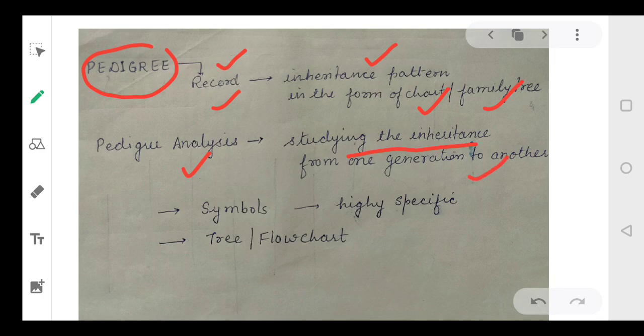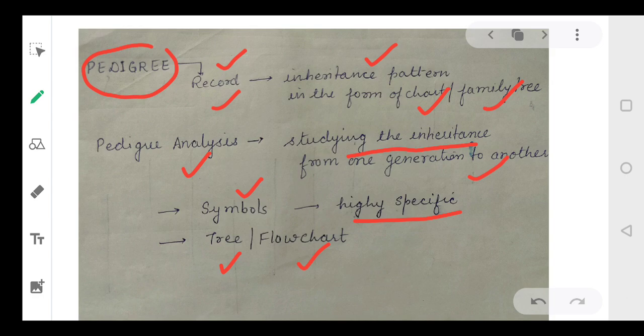Now to do pedigree analysis, to make a pedigree chart or a family tree, we use some symbols, and these symbols are very highly specific. We cannot make a change in these symbols. So symbols, they are very particular, and with the help of these symbols we'll make a tree or a flow chart, and then we'll draw conclusions out of that tree or a flow chart.